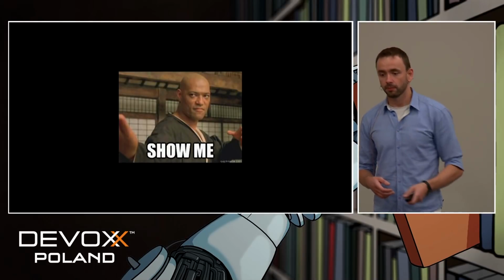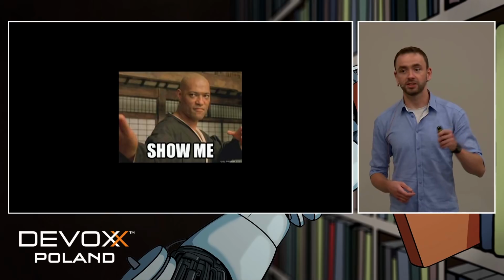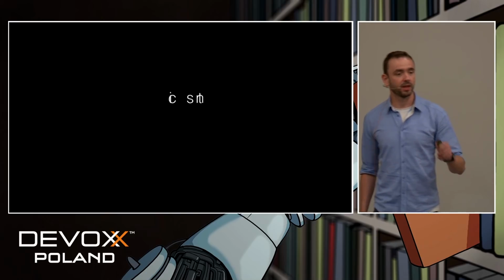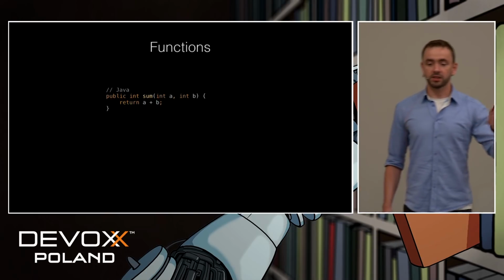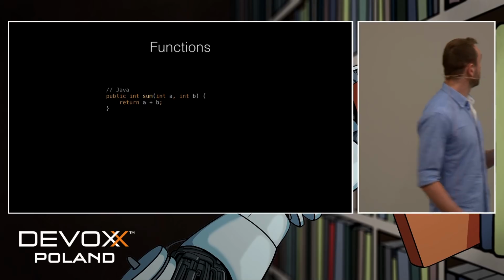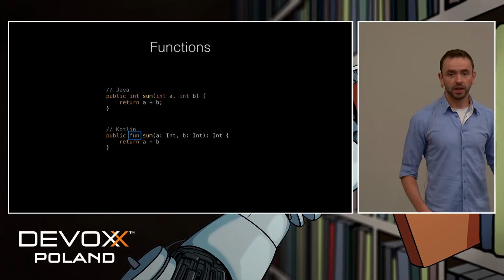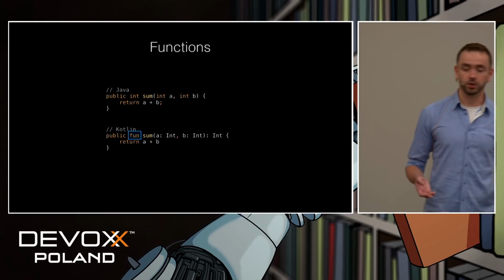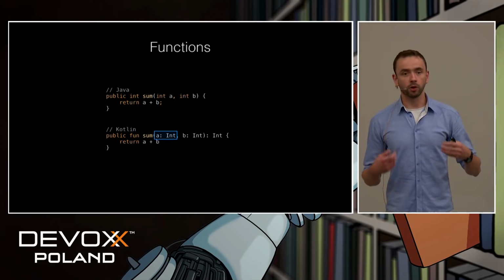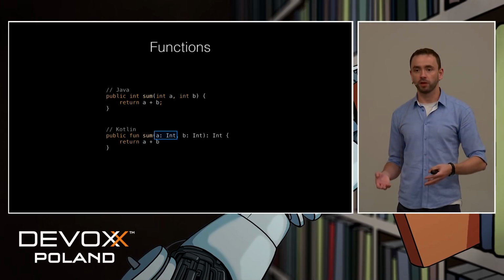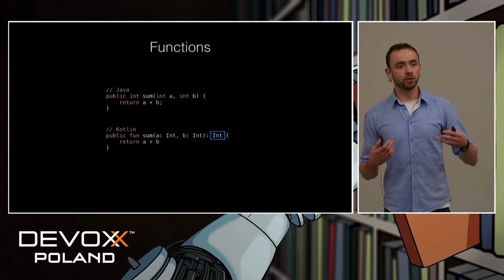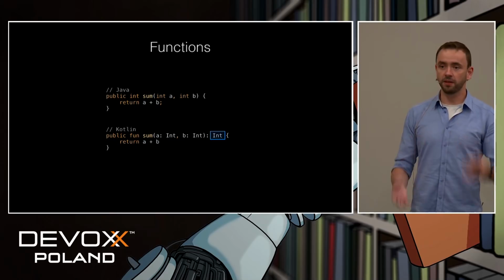So, okay, enough of the theory. Let's see how this actually looks like. A simple function or method in Java, the same function in Kotlin. Here we have a fun keyword, fun like function. The name goes first, and then the type of the argument, and the return type of a function goes always at the end.